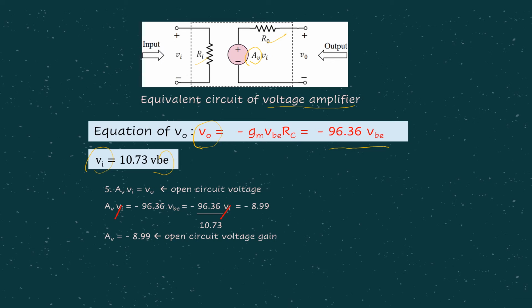So in step number 5, we relate AVVI with V0. Remember, AVVI equals V0 because we have open circuit here. So V0, remember, is in terms of VBE, and this VBE we can also relate in terms of VI. So leaving this equation where we can cancel out the VI, leaving AV as negative 8.99. This is the open circuit voltage gain for this particular model.